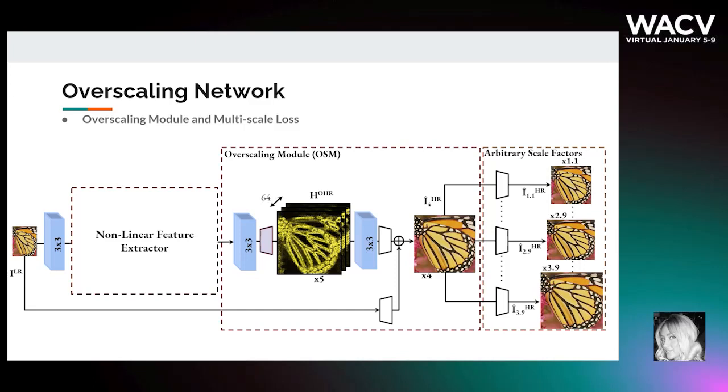To obtain the final output of the overscaling module, we first upscale the feature maps with an overscaling factor, which is above the required scale factor, by a pixel shuffle layer, and then incorporate it into a bicubic downscaling. The hypothesis is that since overscaling produces multiple values for the same pixel, these values act as an ensemble of predictions, thus reducing noise when combined to produce the final image. And then we propose the minimization of a multi-scale loss to optimize the network.